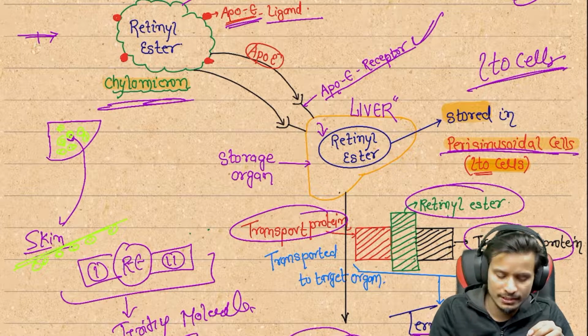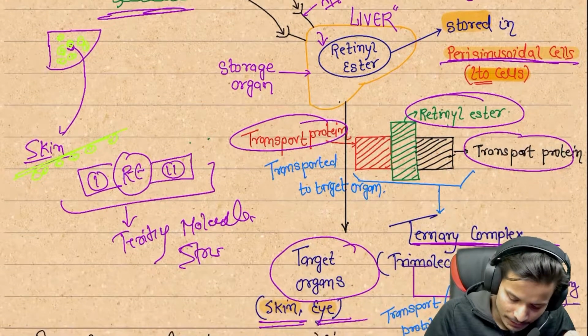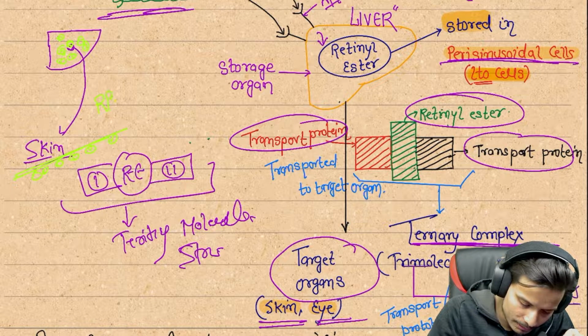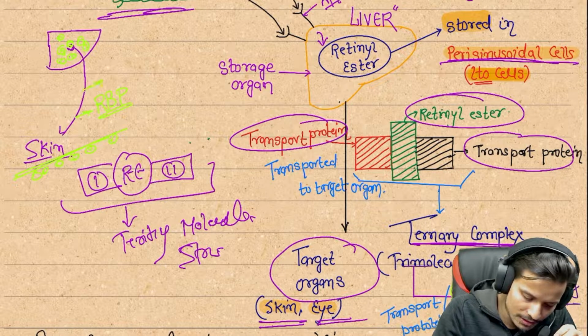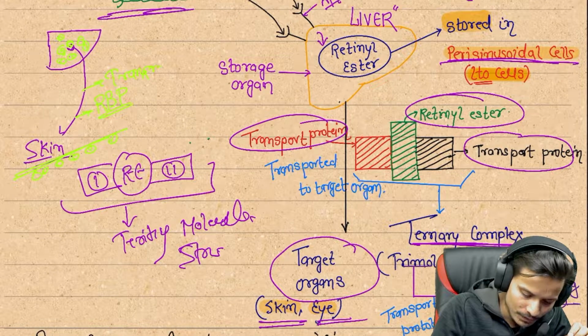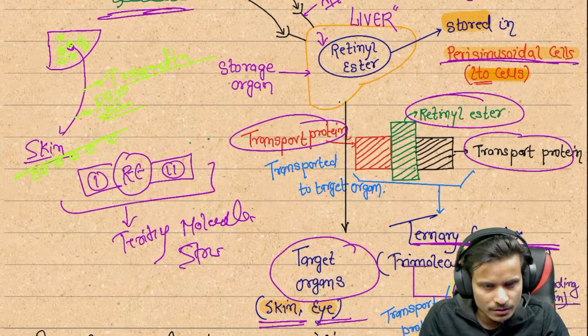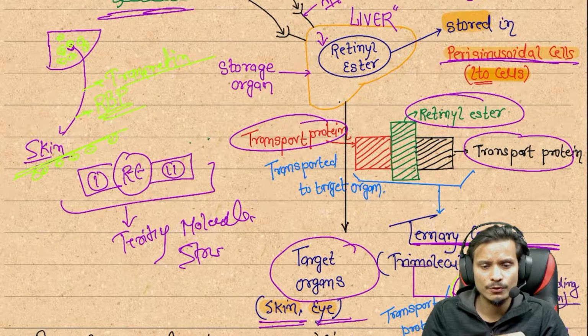This is done basically by two proteins: one is RBP, the retinol binding protein, and the second one is the transthyretin protein. Transthyretin and RBP are the two proteins through which the retinol esters or vitamin A are transported to the target organ.